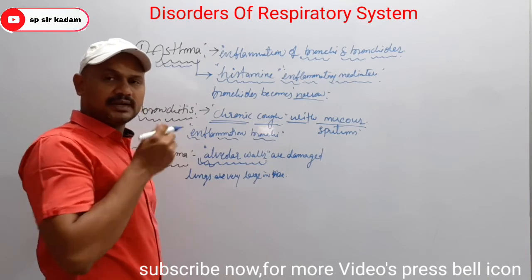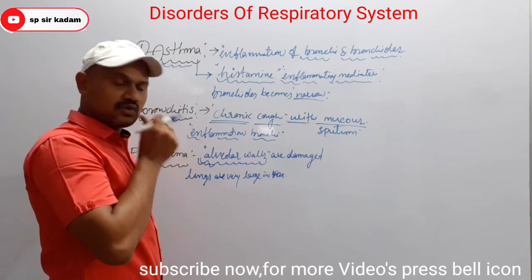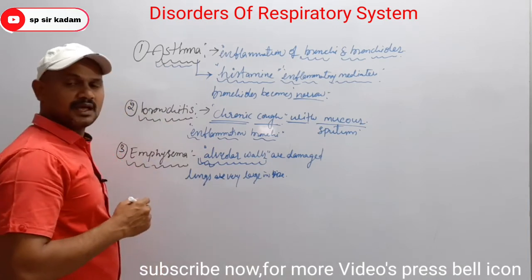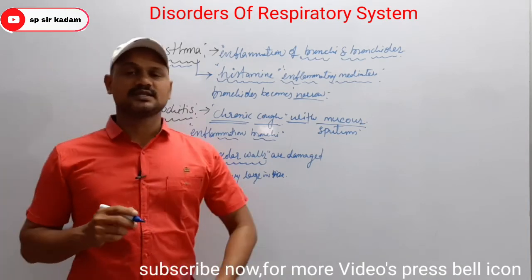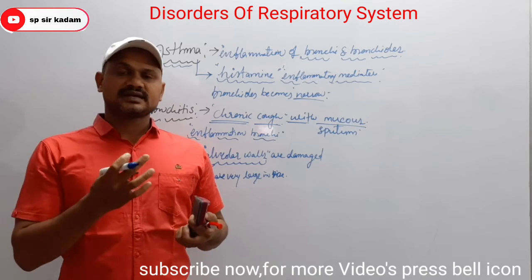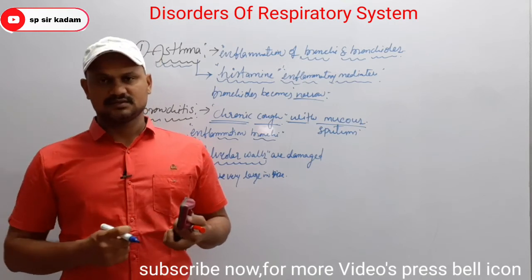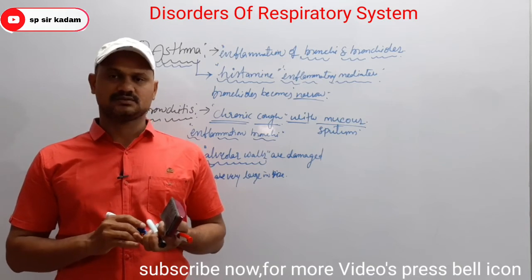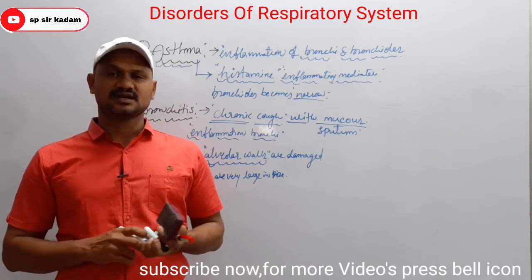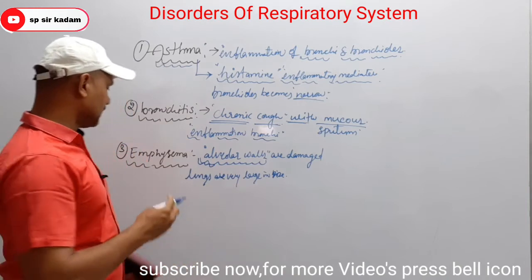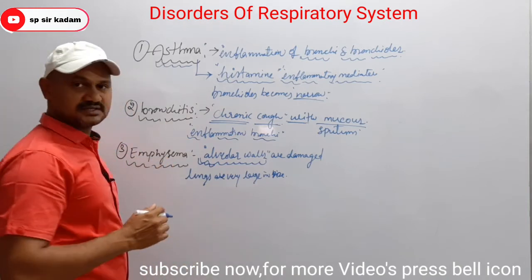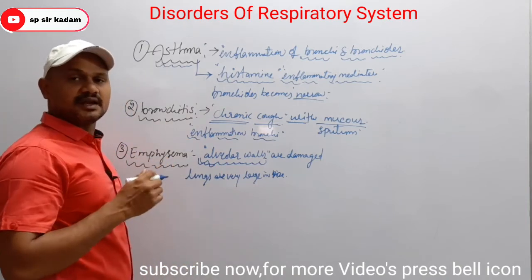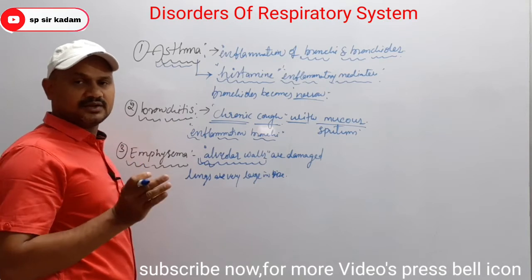One more important characteristic of emphysema: it reduces the elastic quality of the lungs. Basically lungs are spongy in nature, but in emphysema patients this disease reduces the elastic quality of the lungs.